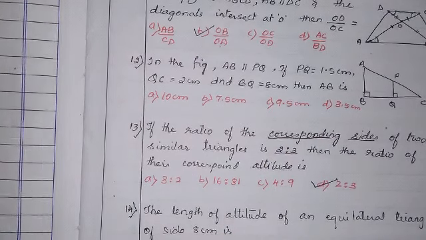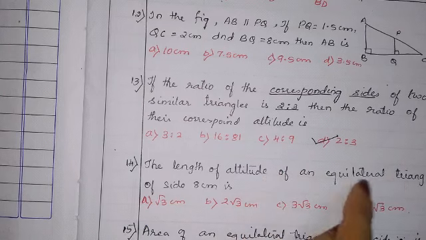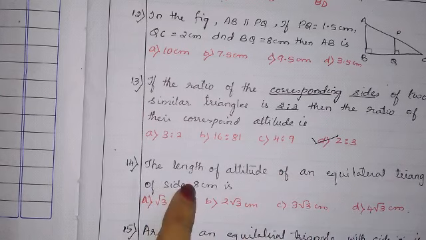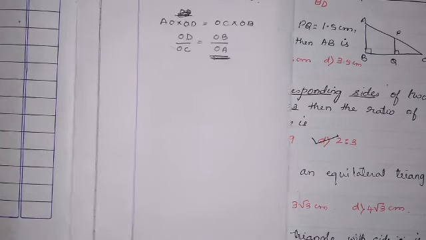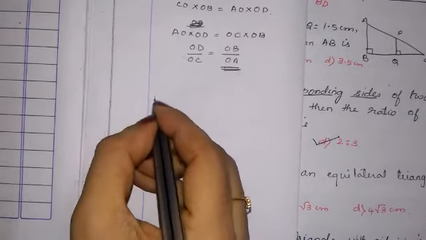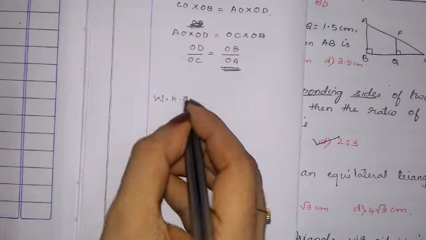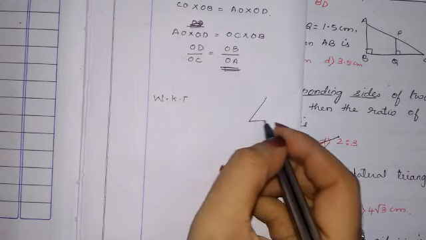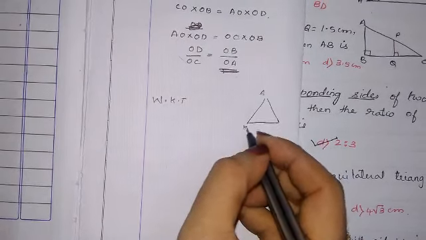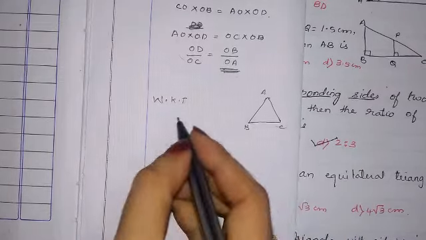Okay. Now the length of altitude of an equilateral triangle of side 8 cm is. Okay. We just have to be very quick. We know that in an equilateral triangle, I'll just draw ABC, an equilateral triangle. We know that all sides are equal.